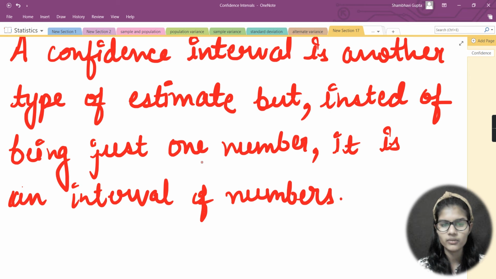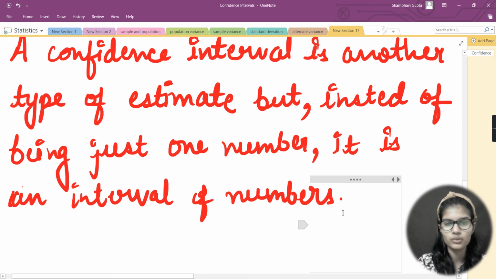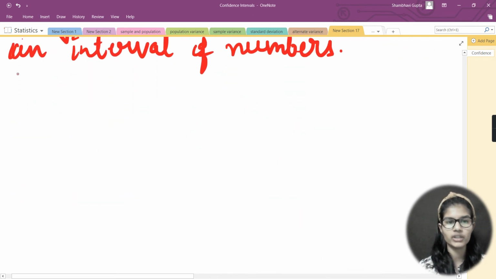Now, what do we actually mean by an interval of numbers? Let's say you have numbers from 2 to 4, all the numbers from 2 to 4. That is the interval of numbers: from 2 till 4 you have all the numbers. So this is actually what is called an interval of numbers. And I will also give you the proper definition for the interval of numbers.